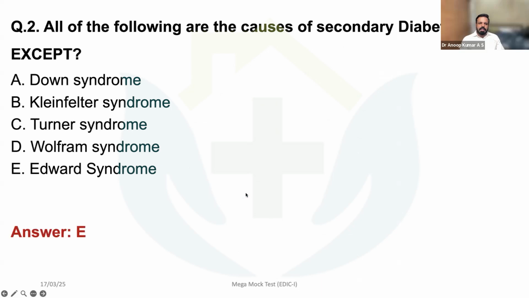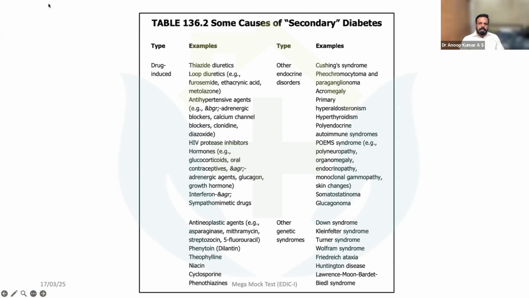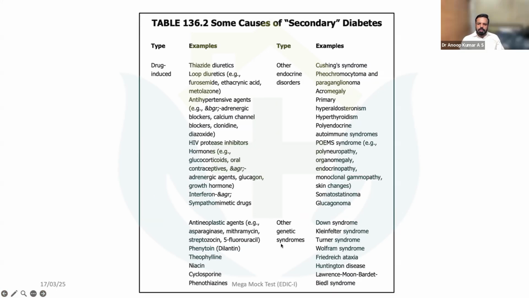Sympathomimetic drugs can also precipitate diabetes, as can other chemotherapeutic drugs. Then syndromes like Cushing syndrome, pheochromocytoma, acromegaly, hyperaldosteronism, POEMS syndrome, etc. Then other genetic disorders like Down syndrome, Klinefelter's, Turner, Wolfram, Friedreich's ataxia, Huntington's disease, etc. These syndromes can also be associated with secondary diabetes.